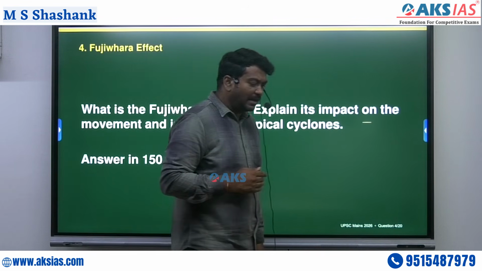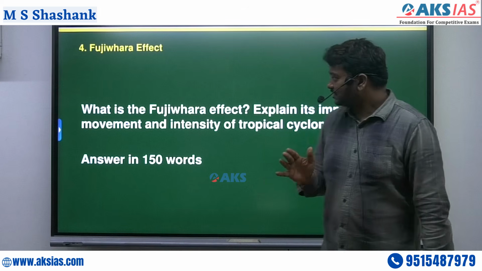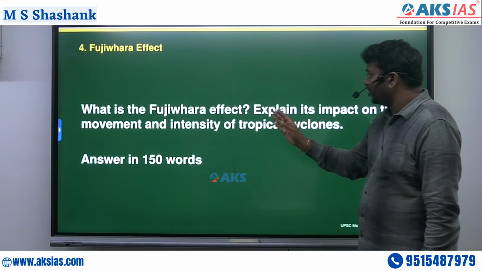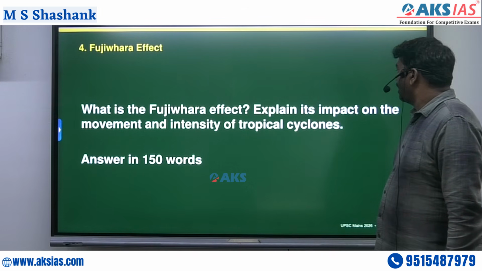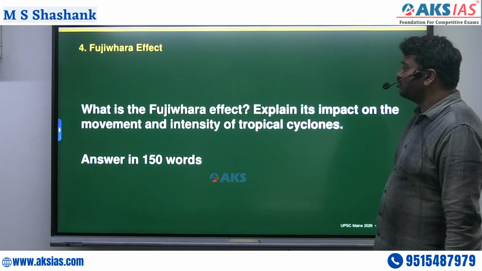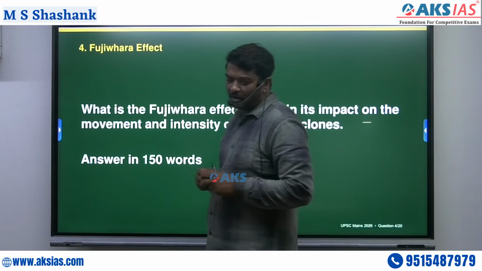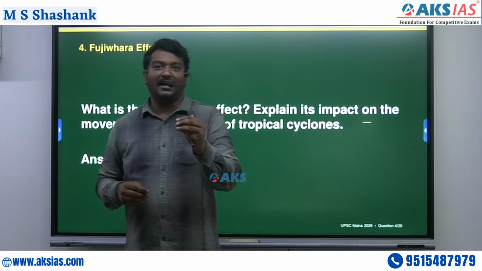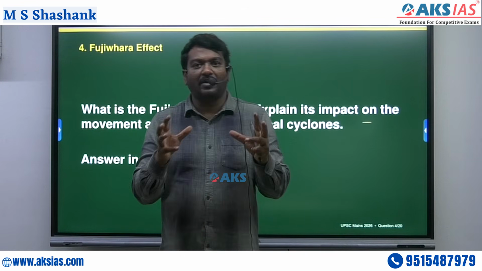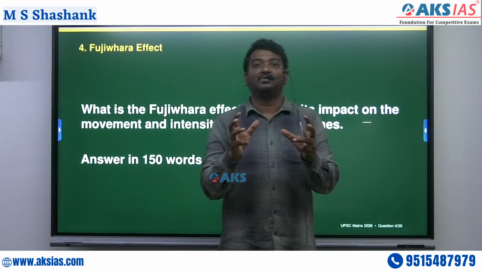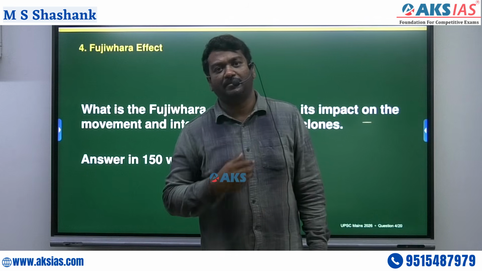Now, let us see the first question: What is the Fujiwhara effect? Explain its impact on the movement and intensity of tropical cyclones. See guys, going by the literal aspect, the Fujiwhara effect was observed near Japan.